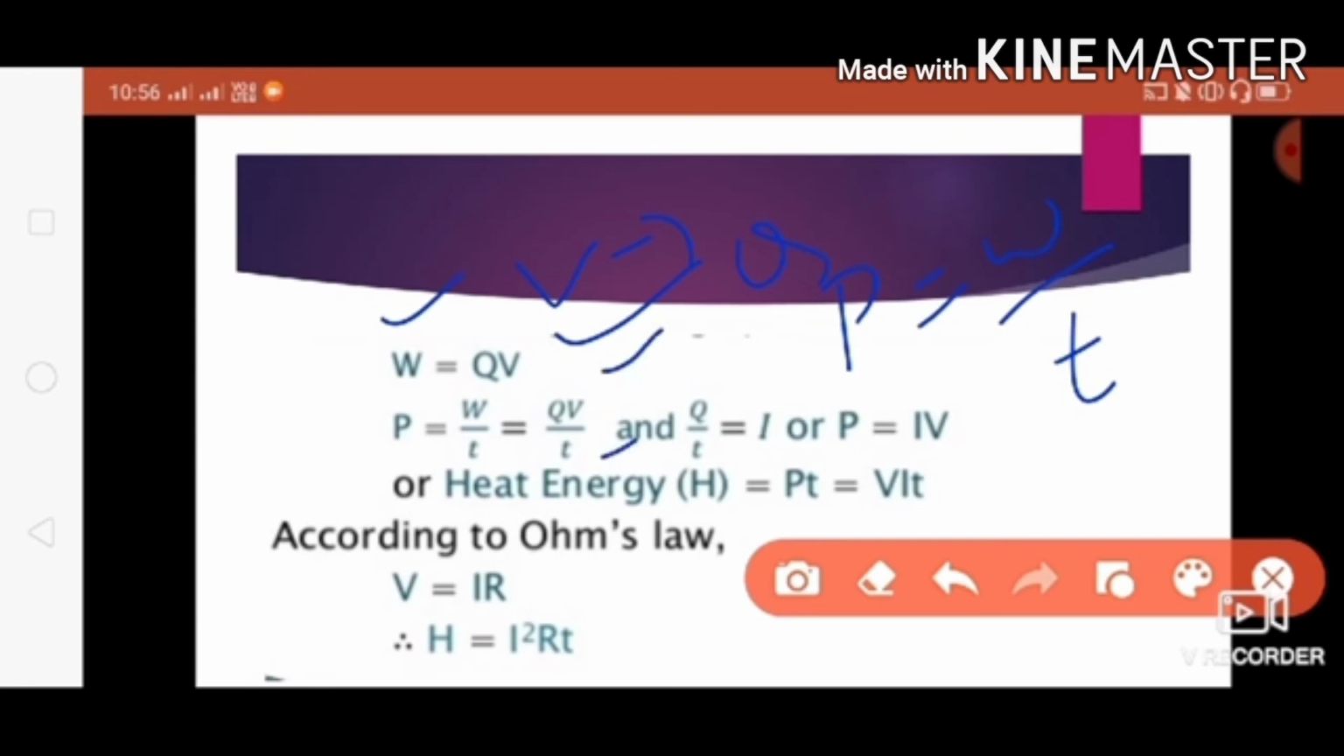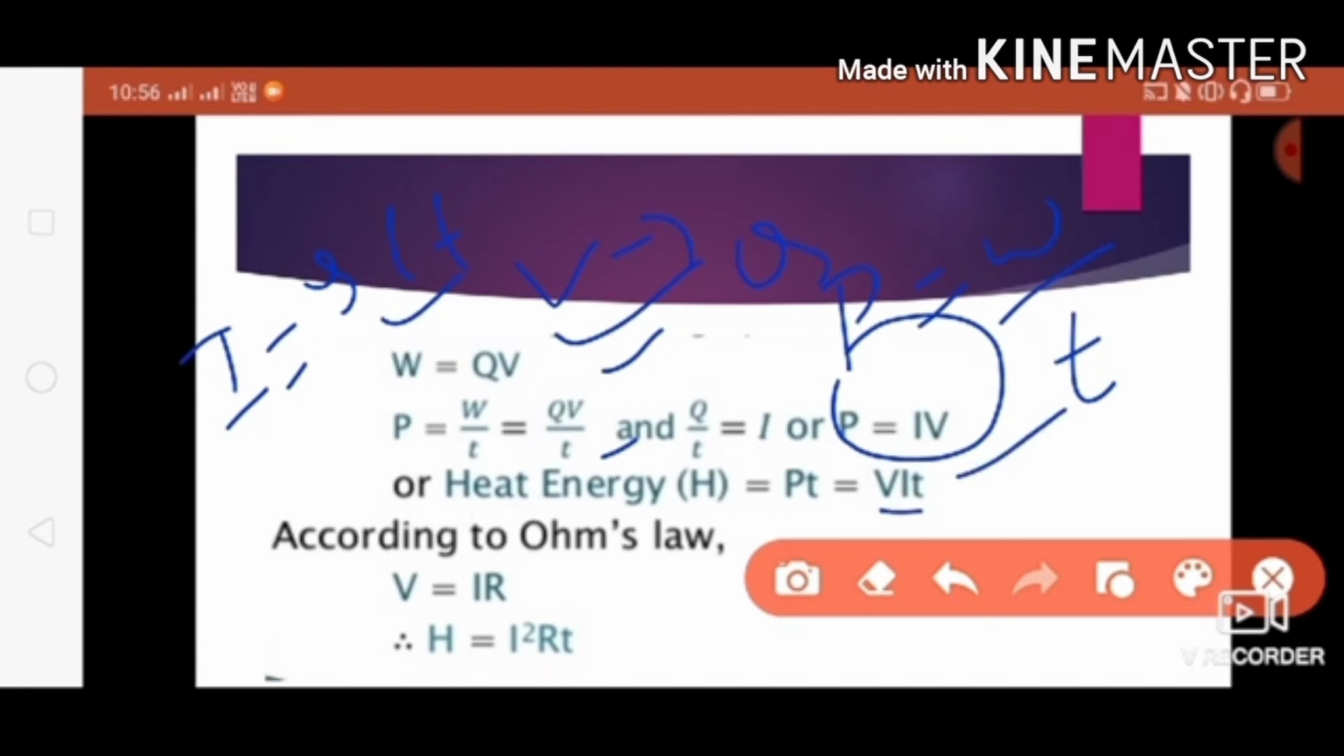So just go back. We learned what exactly electric current is. The electric current equation we have is I equal to Q divided by T. So we have to substitute that here. So Q by T equals what? I. So power, what do we get? I into V. So heat energy is what? Power into time. So in the place of power we'll substitute V, I and T.